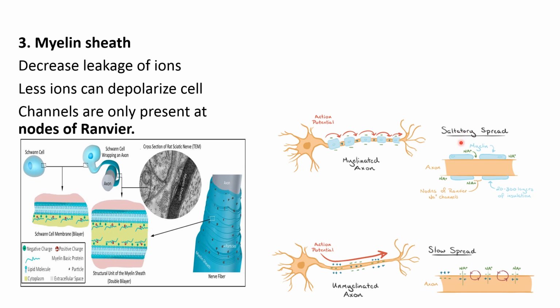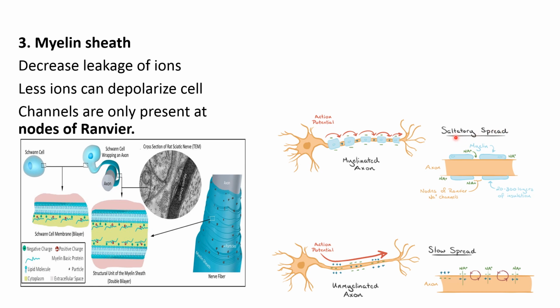So internodes do not have any sodium or potassium channel. So the channels are only present at nodes. The ions have to enter through the sodium channel only at the node. So the time taken for opening and closure of channels is decreased due to decrease in number of channels.